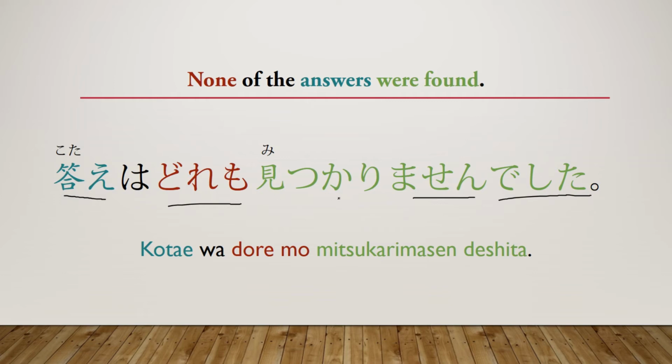And then the last little thing I want to note here is that we have mitsukarimasu or mitsukarimasen, not mitsukemasu. This is something we'll go over in a later lesson, but mitsukemasu is transitive, mitsukarimasu is intransitive, and basically what that boils down to is the action happening or is someone doing the action? So it's the difference between I opened the door and the door was opened, or the door opened. One of those, you're physically doing it. The other one, it's just happening. The one where it's just happening, the door opened, that is intransitive. If you say, I opened the door, that's transitive. So this form right here is intransitive.